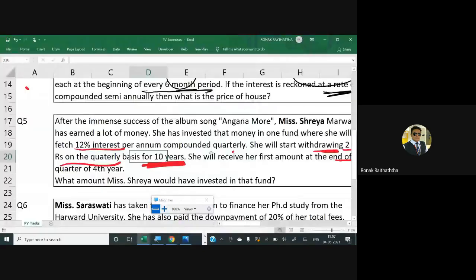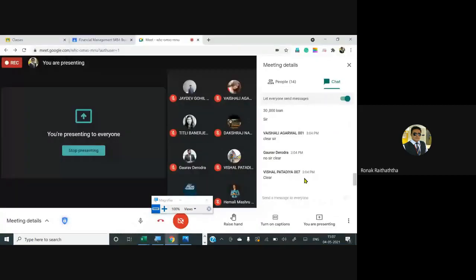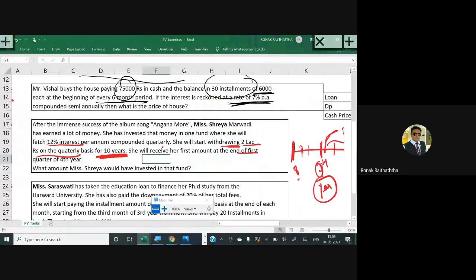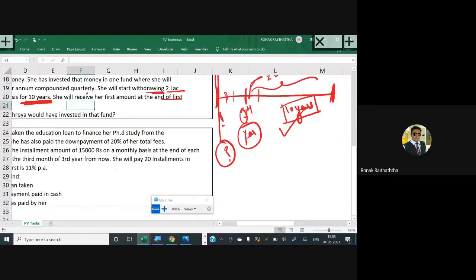But from when? Sir, from the first quarter of the fourth year she will start withdrawing. So she has invested some amount of money right now. What amount has she invested right now, you know? And obviously whatever money she would have invested at this time, it will also get the interest for 3 years, right? Anyway, it gets the interest for 3 years.